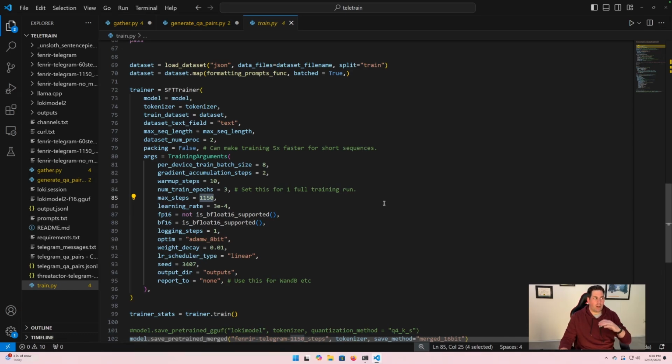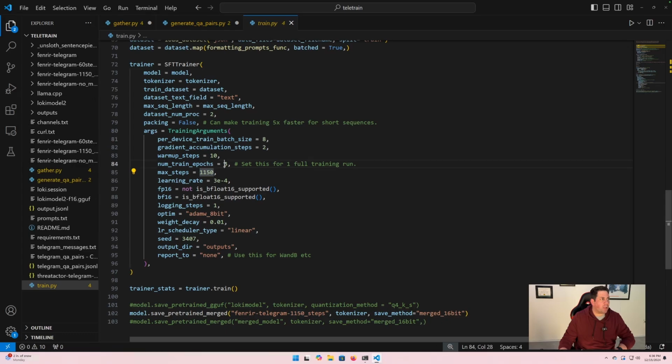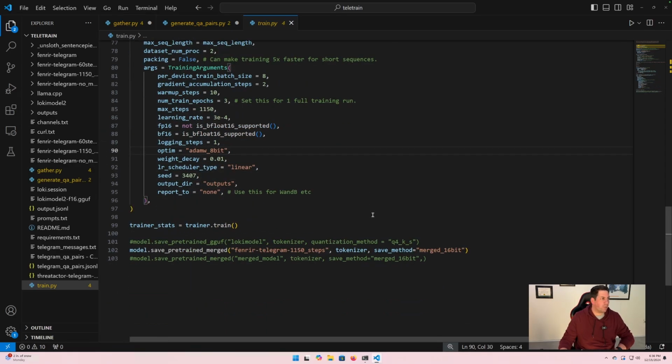Max steps just limits the number of steps, which is basically rows that are used in training intervals. If you have 18,000 rows, then that's going to be 18,000 steps basically. But if you set epochs here, it's definitely going to run through the whole data set at least 3 times. I'm not going to try and go through this because I don't know, Google it. A lot of stuff going on there.